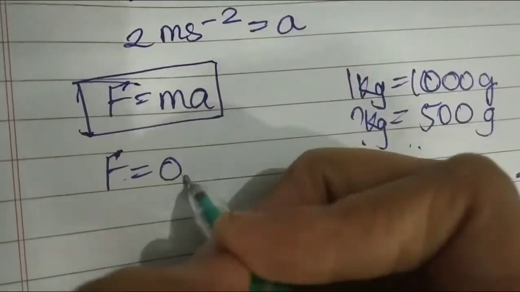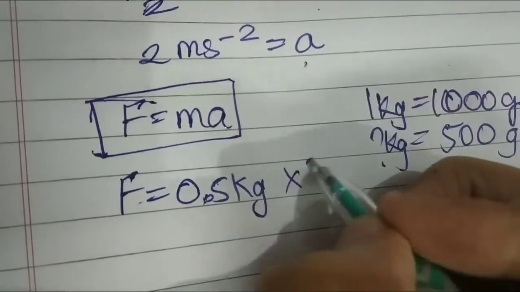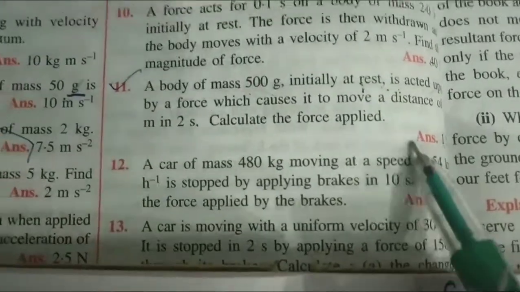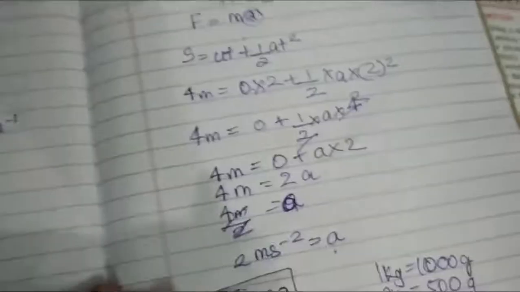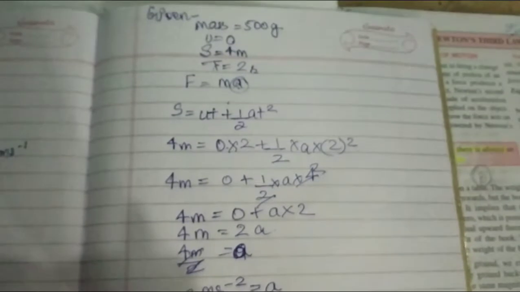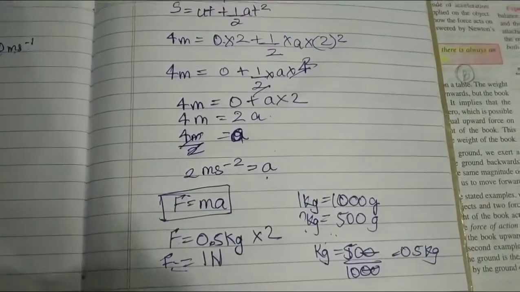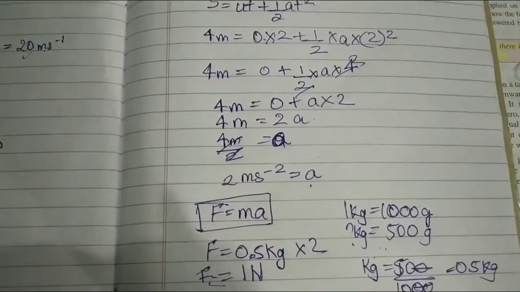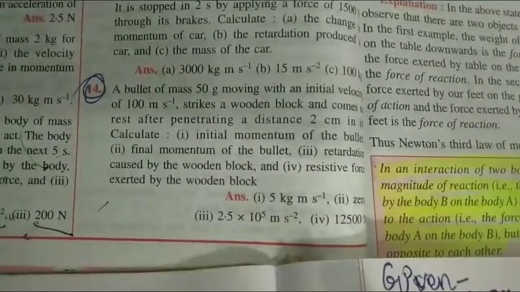So mass is 0.5 kg into acceleration 2 is equal to 1 Newton. Force is 1 Newton and the answer is 1 Newton. Yes, we got the answer. So this is how you will calculate this question. And remember that mass should be in kg. Check the unit of every particular quantity and notice it.